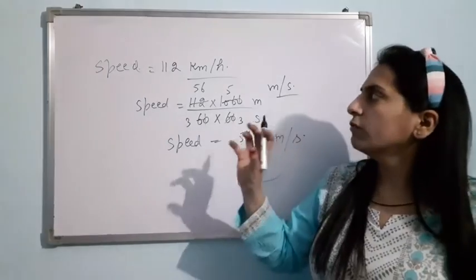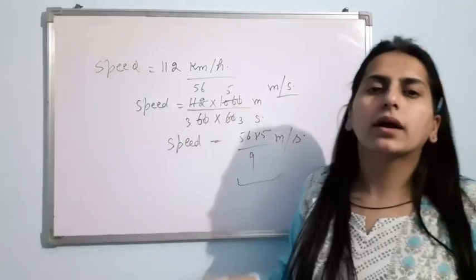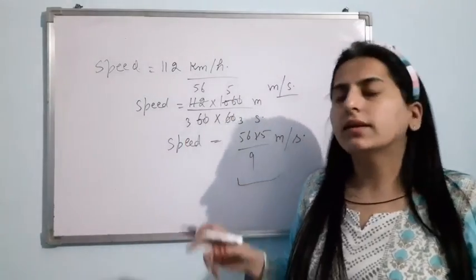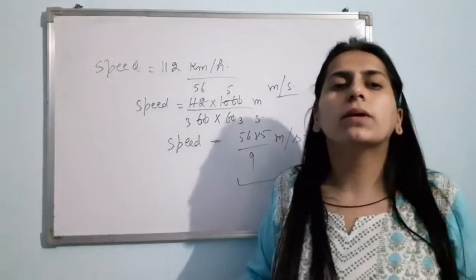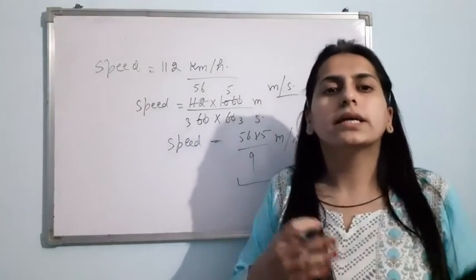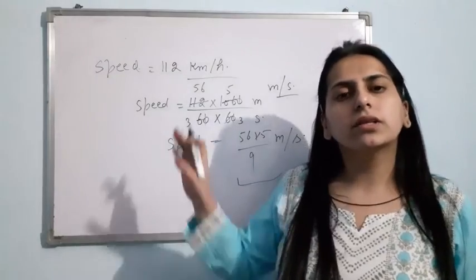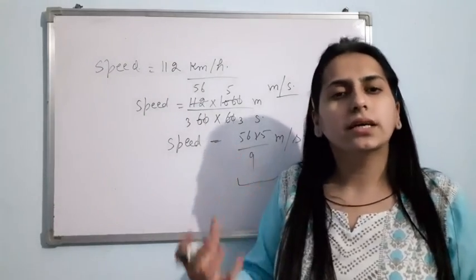Am I clear? So if we want to convert kilometer per hour into meter per second, then we have to multiply the value by 1000 and divide the value by 60 into 60, or 3600. Am I clear with this topic? How can we measure the speed?